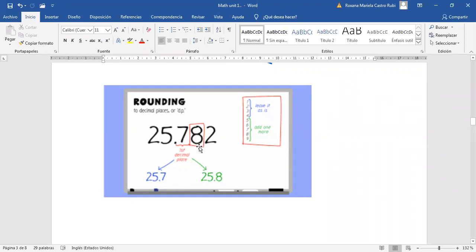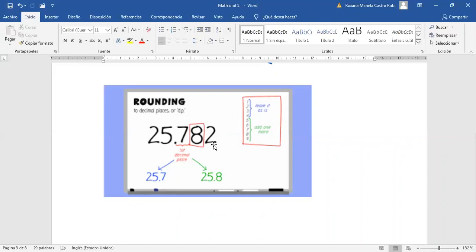So in this case, 8 is the one that you want to change. And the number 2 is the next number that is going to tell you if you can or if you cannot. So the number 2 is less or more than 5? Less. Less, right? Exactly.